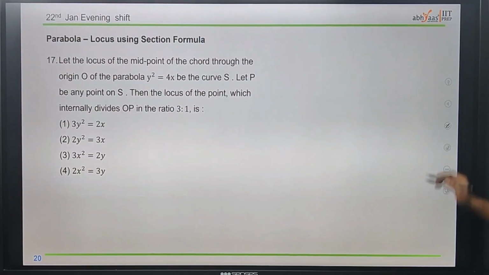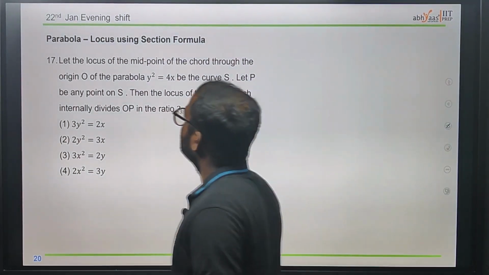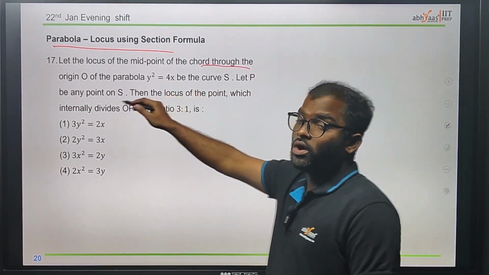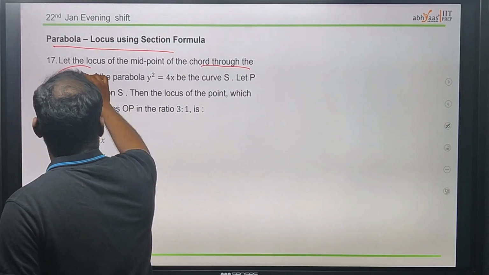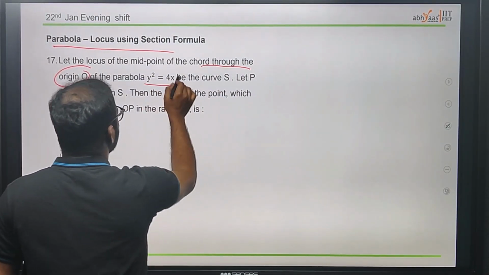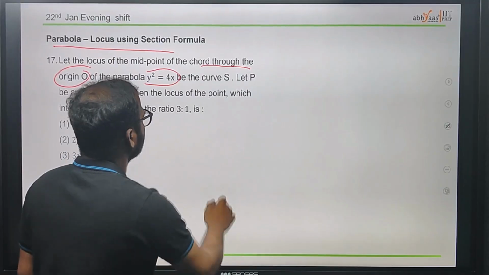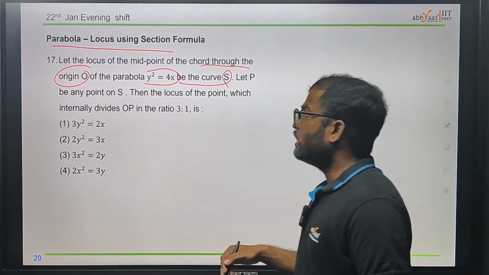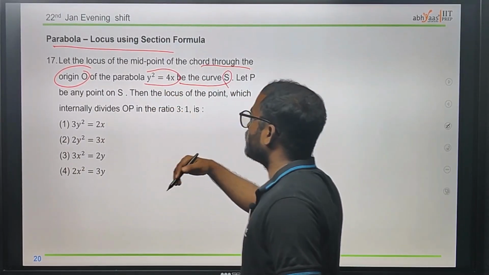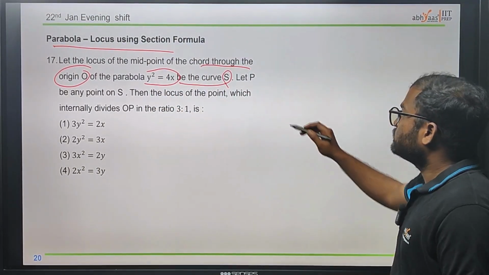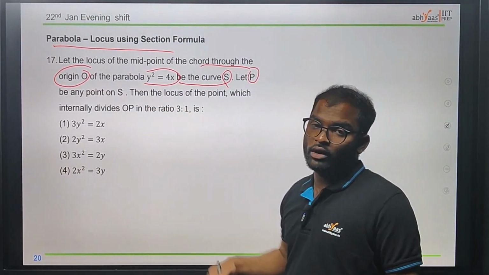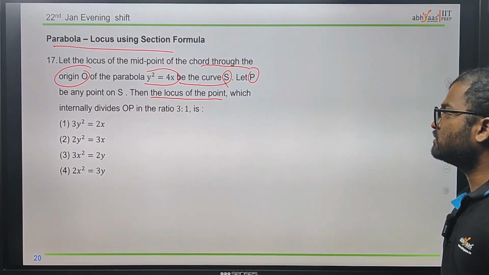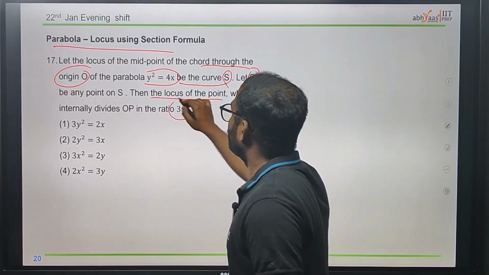Now we have another question, on the basis of a parabola. Let the locus of the midpoint of the curve through the origin O, where the parabola y square is equal to 4x, be the curve S. Let P be any point on S. They are calling the parabola the curve S, and P is any point on the curve S. Then the locus of the point which internally divides OP, we have to use the section formula.